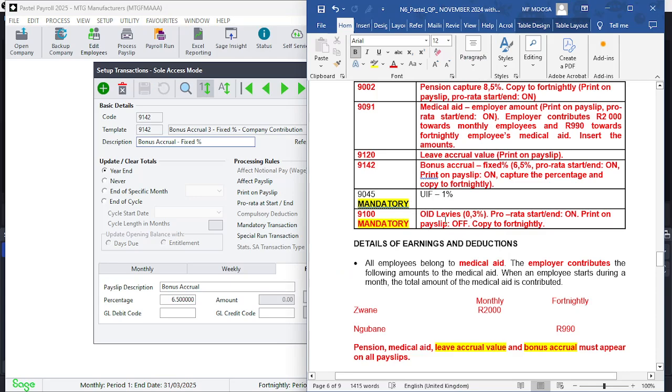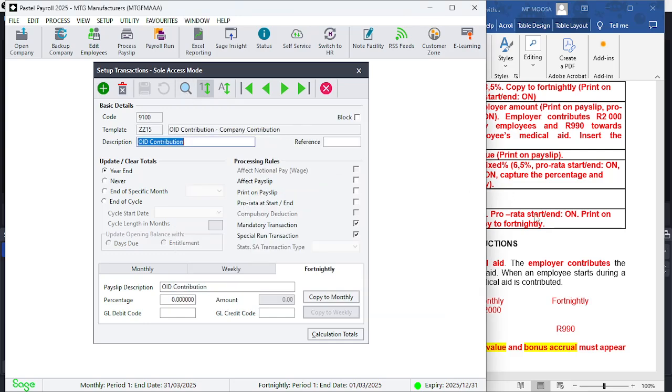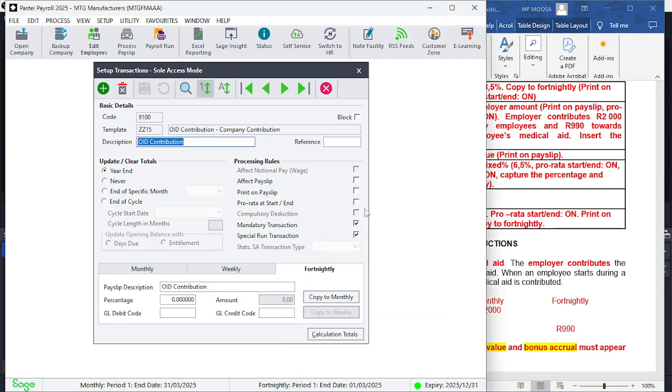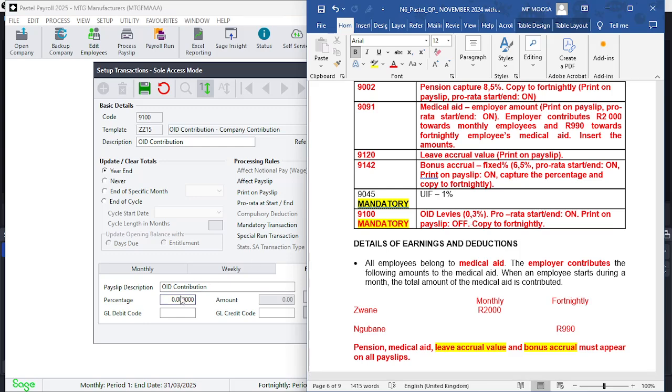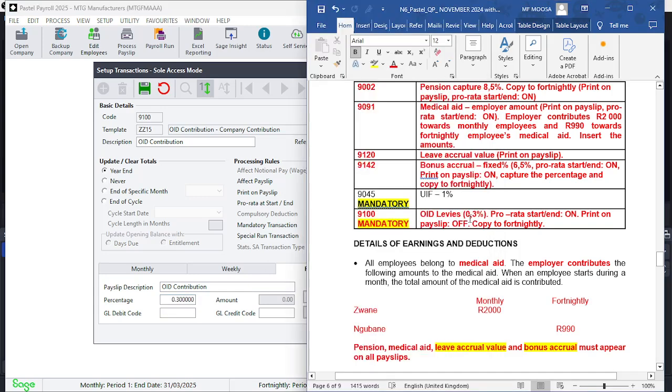9100 is also a mandatory code, but it gives us some information to say print on payslip must be off. So let's search for that. So print on payslip is off. Pro rata start end must be on. There's pro rata start end must be on. And the UIF level is 0.3%, so 0.3, 0.3, 0.3.